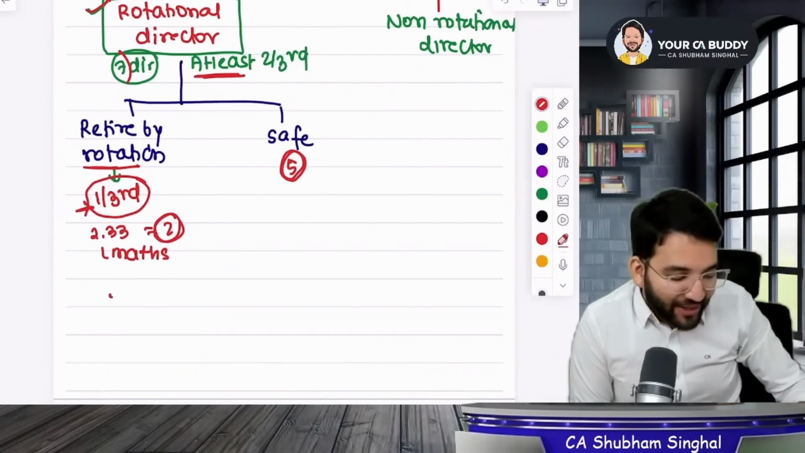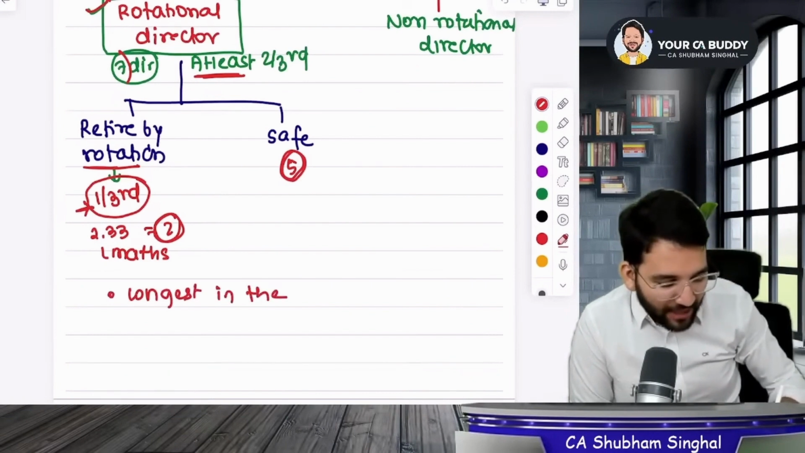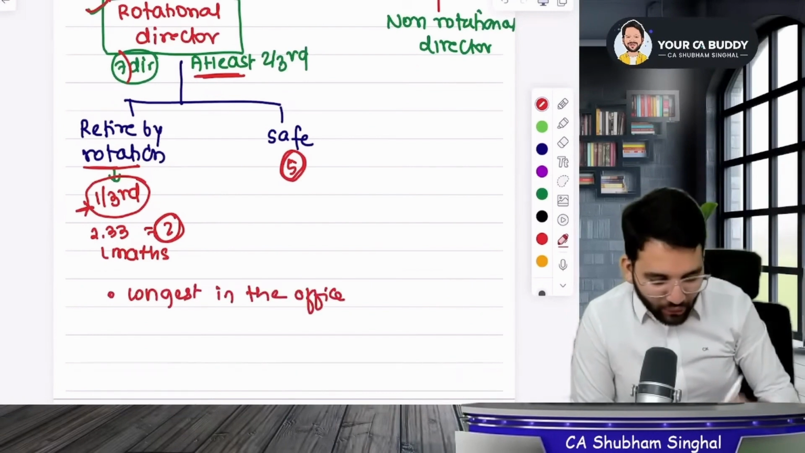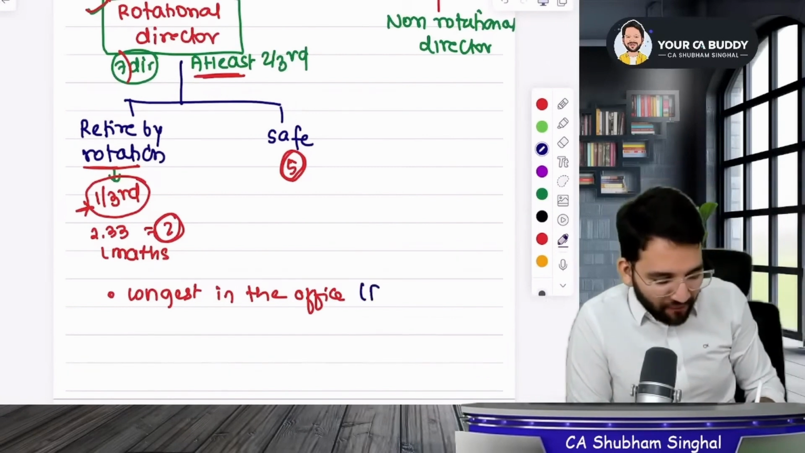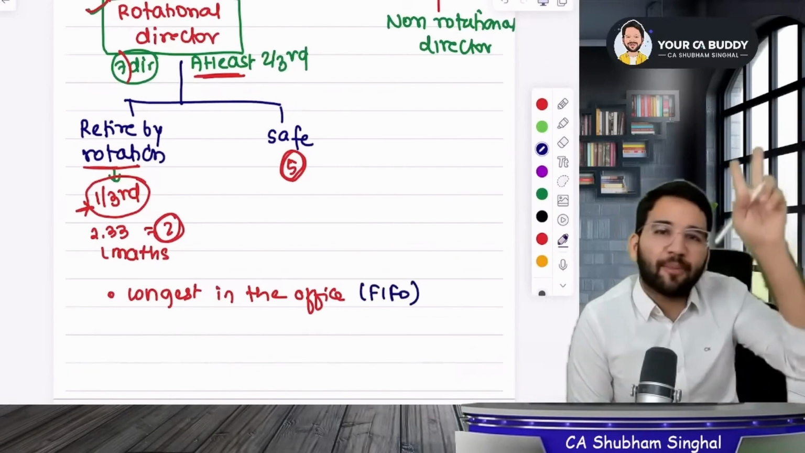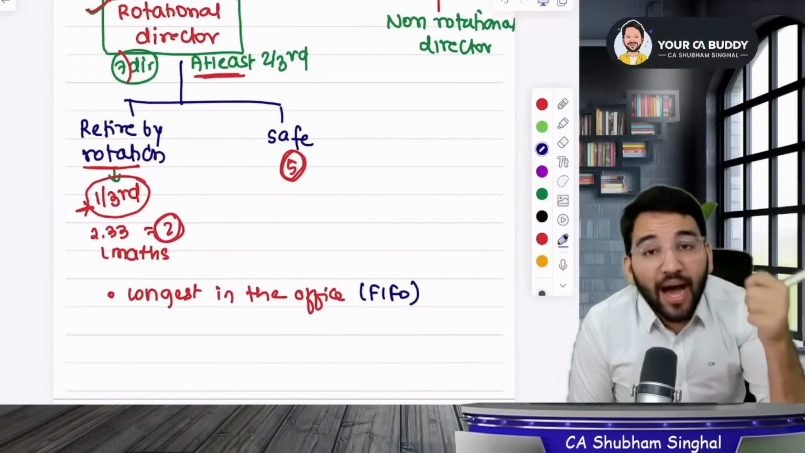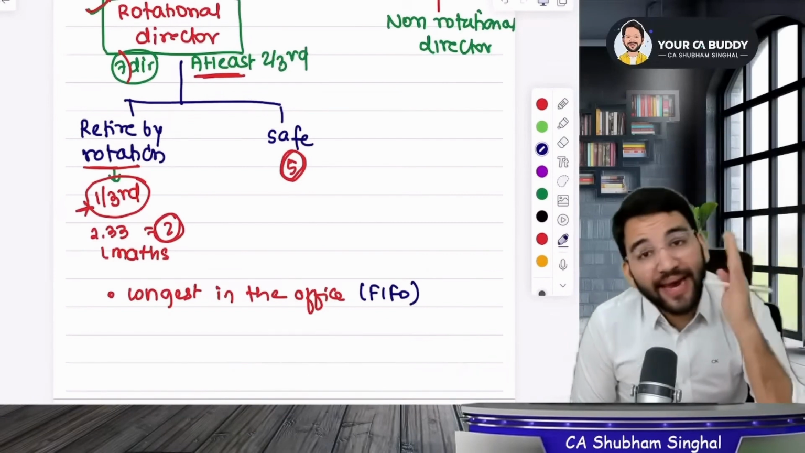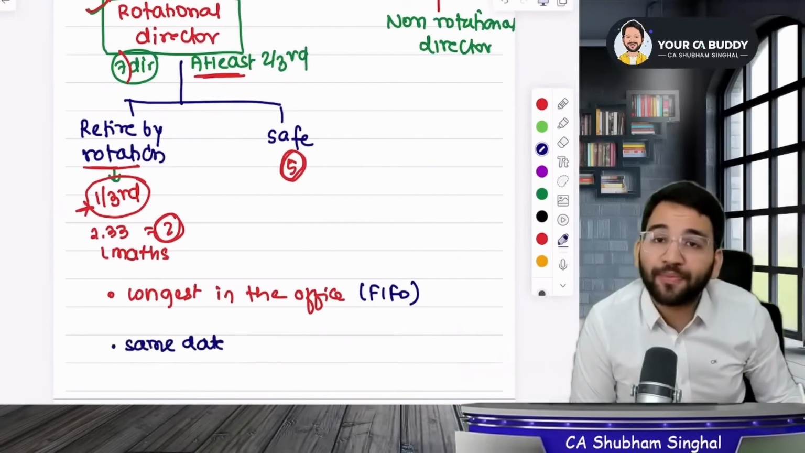Who are the 2 people who will leave the office? It is decided by seeing who has been in the office for the longest period. Now, what do you mean by the longest in the office? The ones who were here from the very beginning are going to retire. If you understand the FIFO basis, then the 2 people who were appointed first will leave the board first. What will happen if 2 or 3 people were appointed on the same date? Let's say there are 4 people who were appointed on the same date. Then tell me what should be done in that situation.